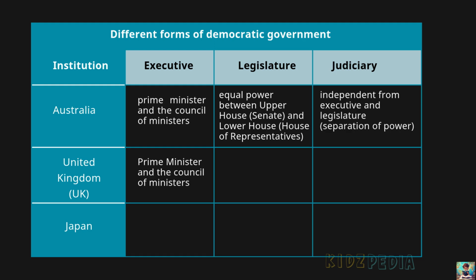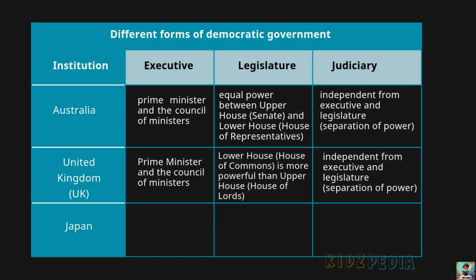In United Kingdom, the executive is the Prime Minister and the Cabinet. The legislature has two houses, the House of Commons and the House of Lords. The House of Commons is the more powerful house. The judiciary is independent and works separately from the executive and the legislature.